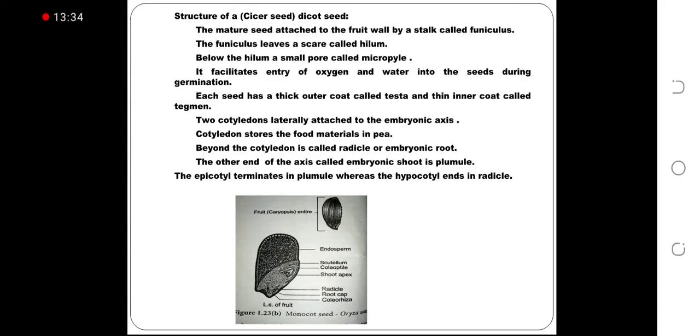Each seed has a thick outer coat called testa and thin inner coat called tegmen. 2 cotyledons are laterally attached to the embryonic axis. Cotyledon stores the food materials in pea. Beyond the cotyledon is the radicle or embryonic root. The other end of the axis, the embryonic shoot, is plumule. The epicotyl terminates in plumule whereas the hypocotyl ends in radicle. The next picture is for monocot seed.